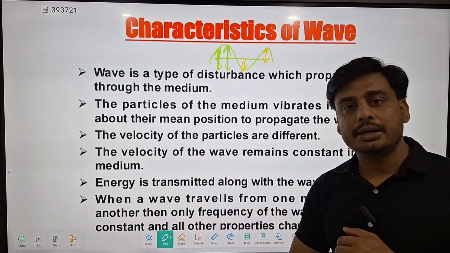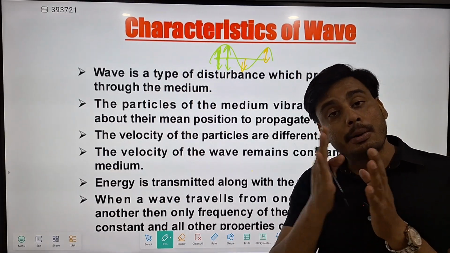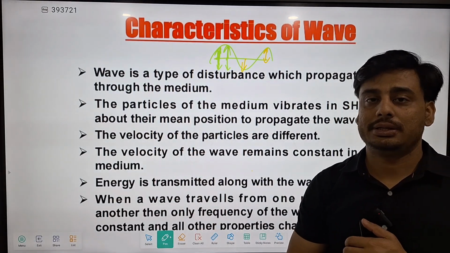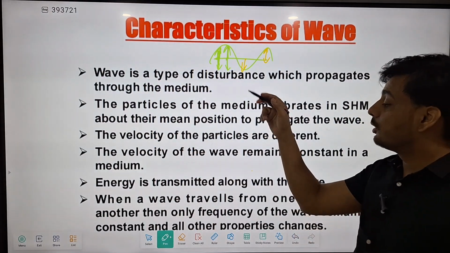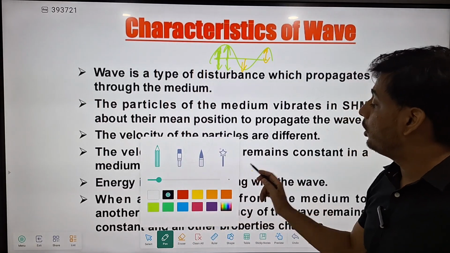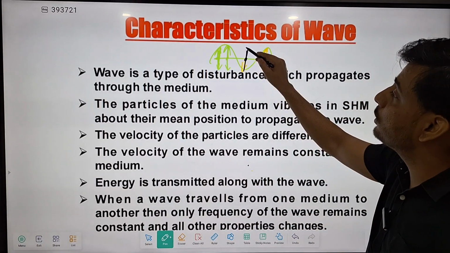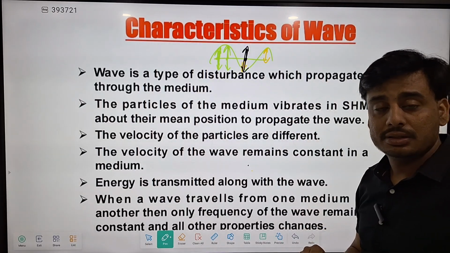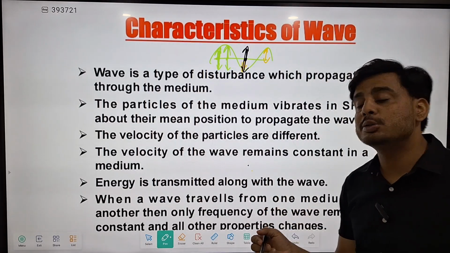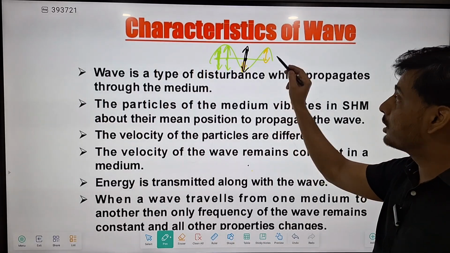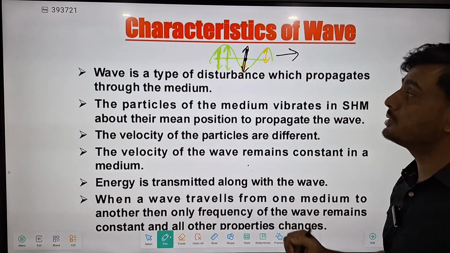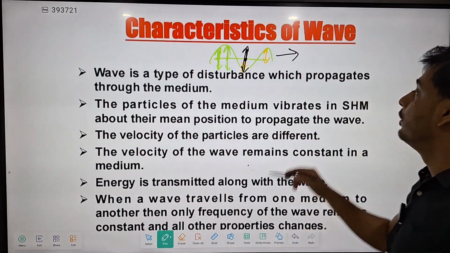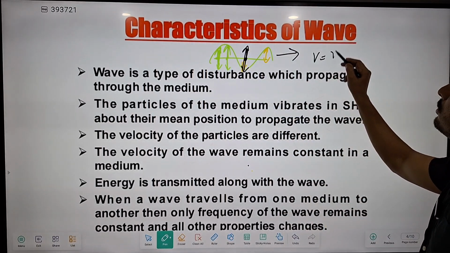And always remember that wave velocity is completely different from particle velocity. Particle velocity is the velocity with which all these particles are vibrating to and fro about their mean position. Already we discussed in the previous lectures, velocity equals r omega cos omega t, that is the particle velocity. But wave velocity is the velocity with which the wave is traveling in the medium, which is always equal to v equals nu lambda.